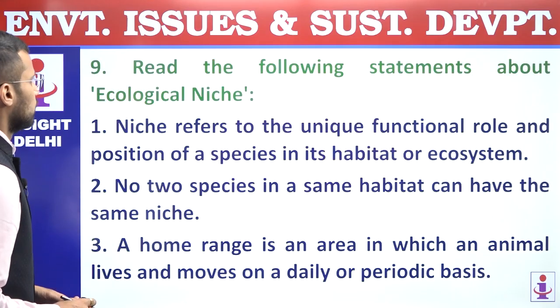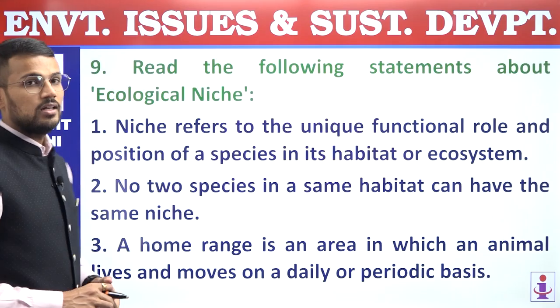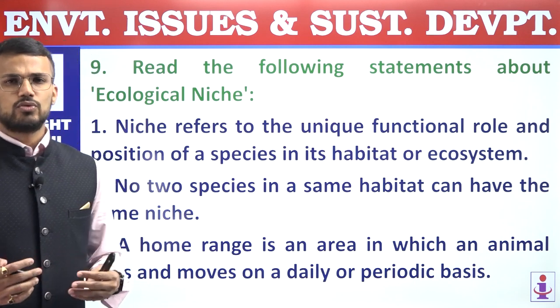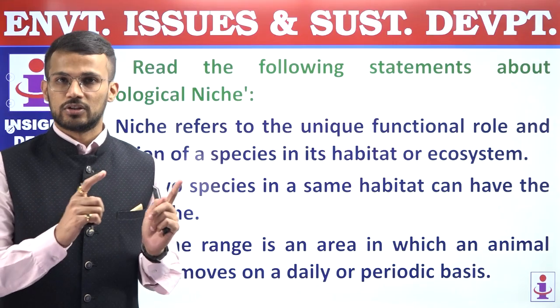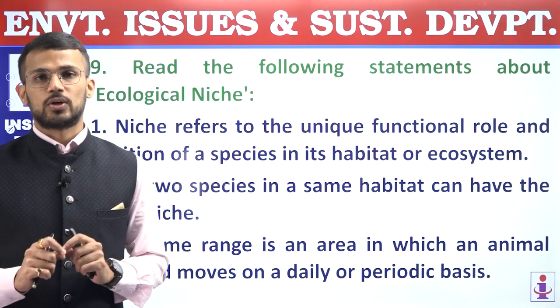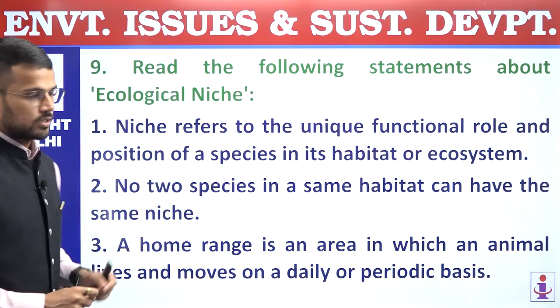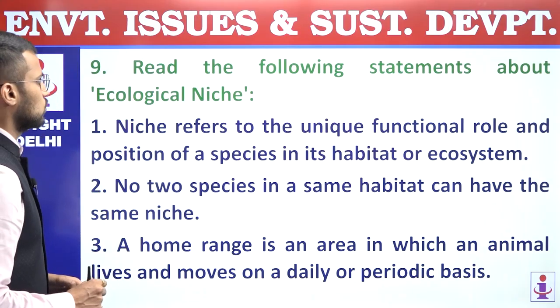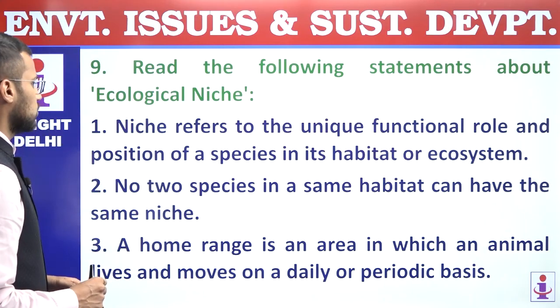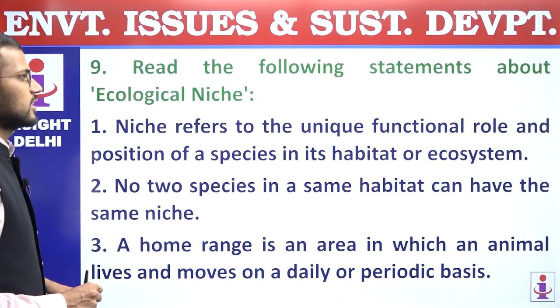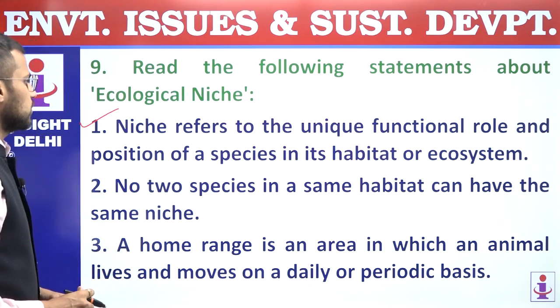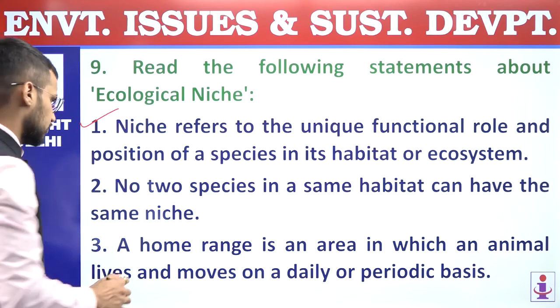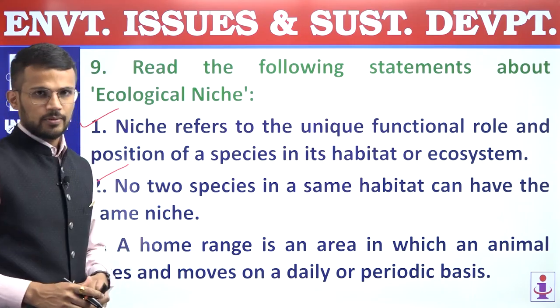9th question. Read the following statements about ecological niche. So, ecological niche, what it represents is the functional role as well as position of an organism in a particular ecosystem. First statement, niche refers to the unique functional role and position of a species in its habitat or ecosystem. Correct statement. Second, no two species in a same habitat can have the same niche. So this is also a correct statement, right?